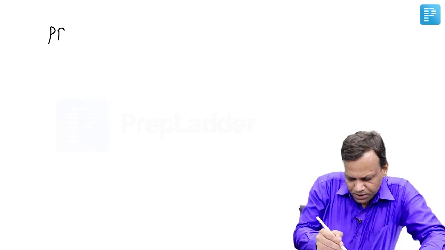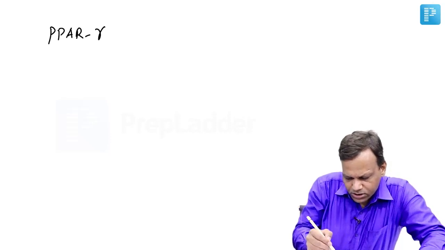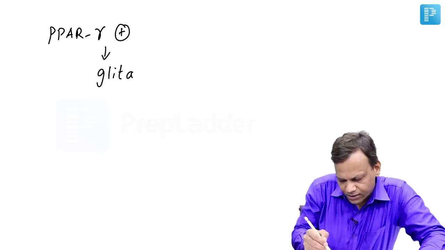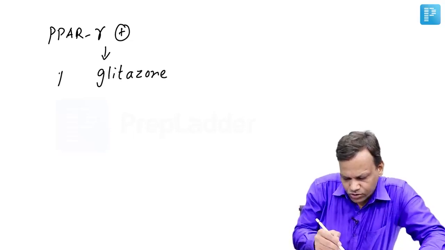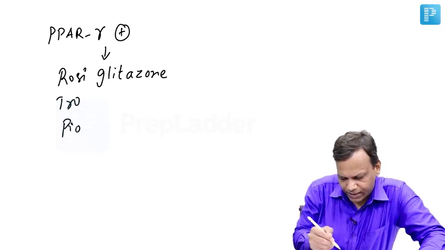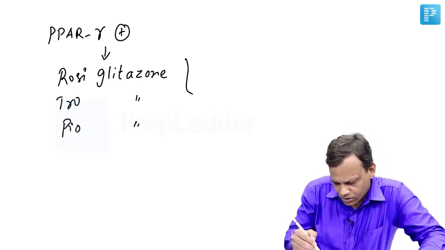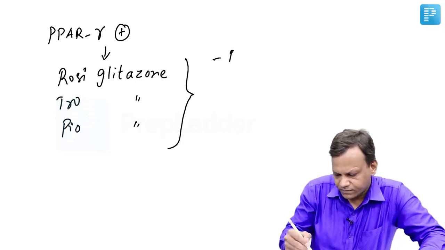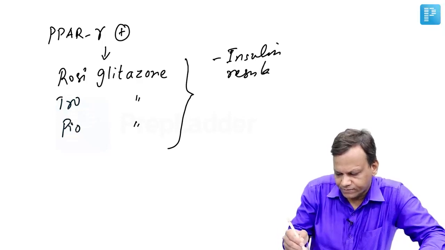Then the second group of drugs are known as PPAR gamma agonists. Their names end with glitazones, like rosiglitazone, troglitazone, and pioglitazone. Glitazones reverse insulin resistance.